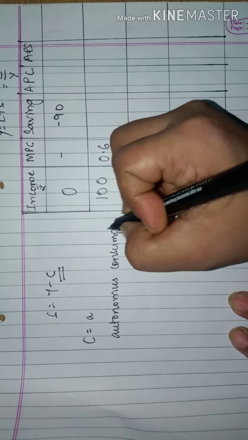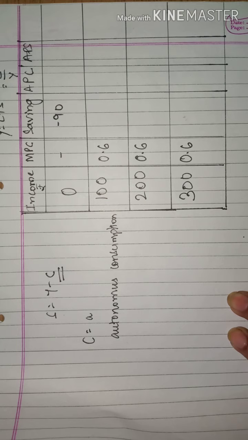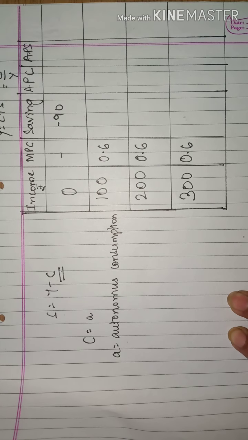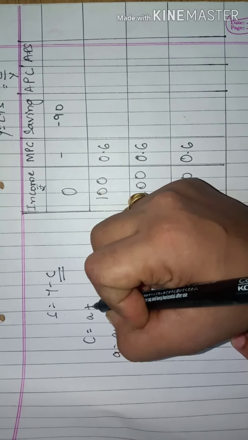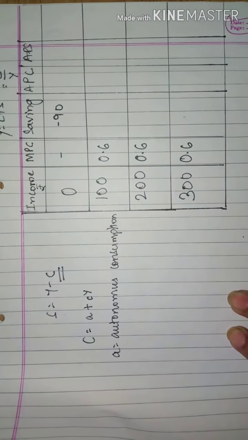I have always told you either you can denote it with small c bar or A. So A stands for what? Autonomous consumption. Fine. Then we have plus small c and y. Now what is small c?